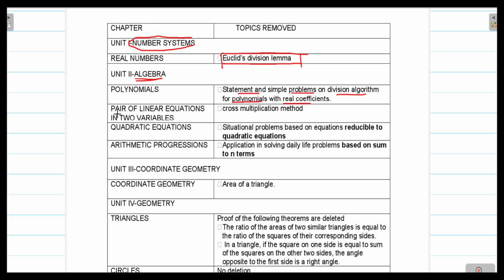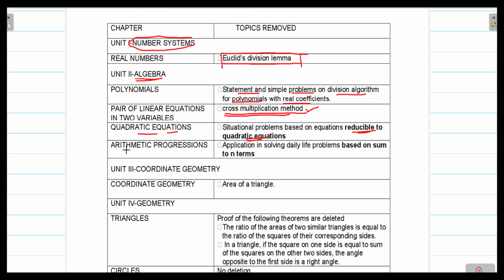From the topic pair of linear equations in two variables, the cross multiplication method is deleted. That cross multiplication method will not be in the syllabus. Then from quadratic equations, the situational problems based on equations reducible to quadratic equations are deleted. It means the situational problems that are based on reducible quadratic equations are deleted.